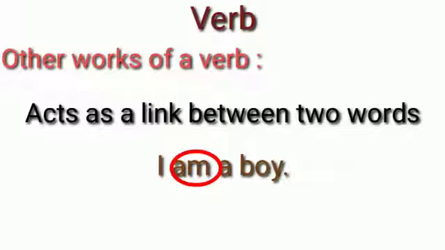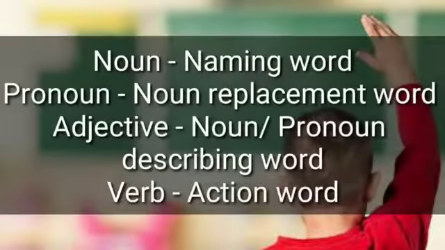Thus, to conclude, verbs express action. They show time. They help the main verb. They also act as linking words. So far, is it clear, children? Let's recapitulate what we studied so far. Noun is a naming word. Pronoun is a noun replacement word. Adjective is a noun or a pronoun describing word. And verb is an action word.